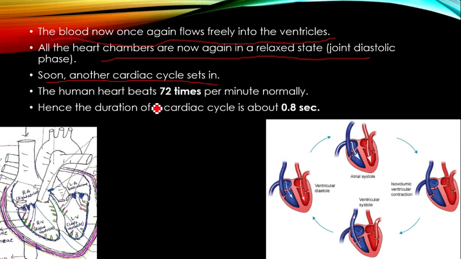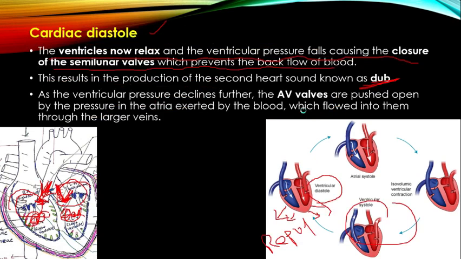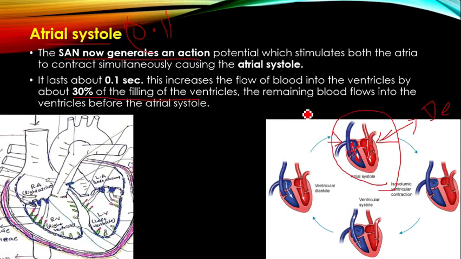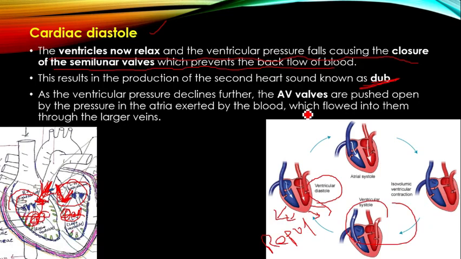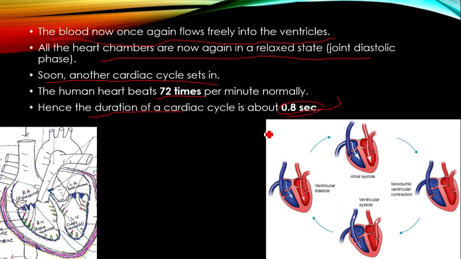The number of heartbeats per minute is 72. Our heart's normal heartbeat is 72 times per minute. Hence, the duration of the cardiac cycle is 0.8 seconds. In this 0.8 seconds, 0.1 second is for the atrial systole, 0.3 seconds is for the ventricular systole, and the remaining 0.4 seconds is for cardiac diastole. That is about the cardiac cycle.